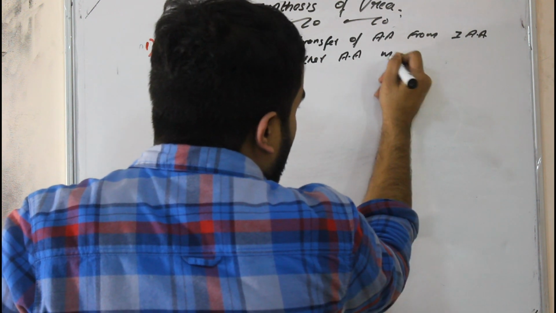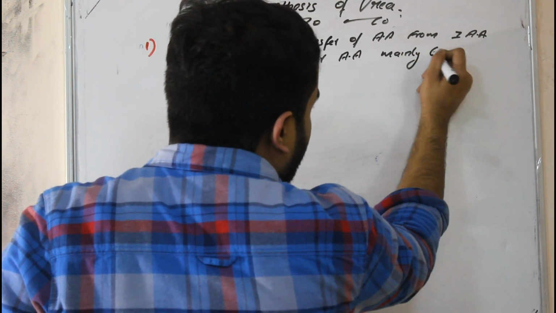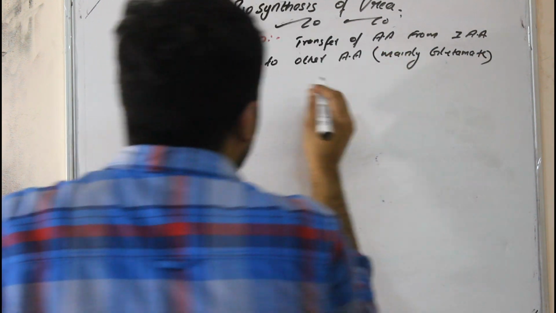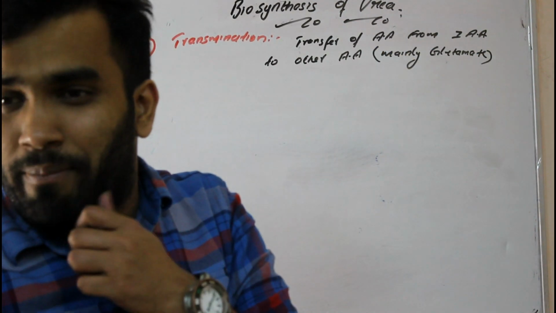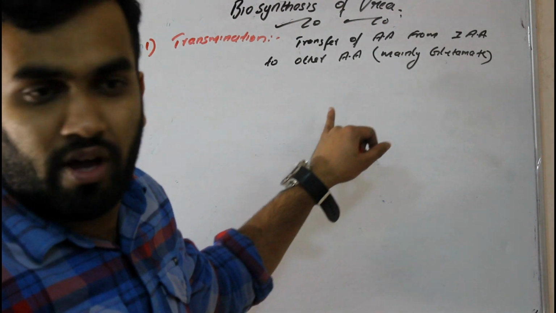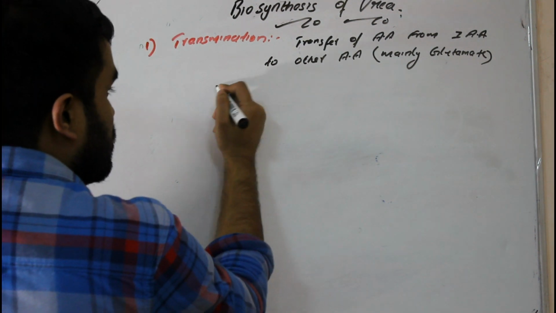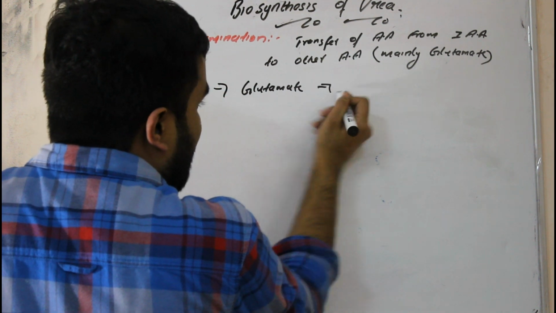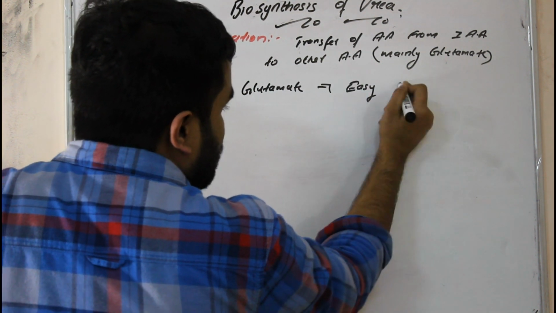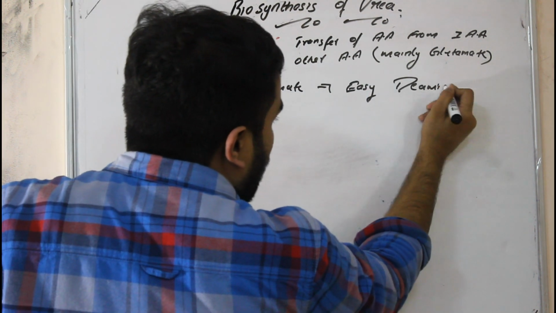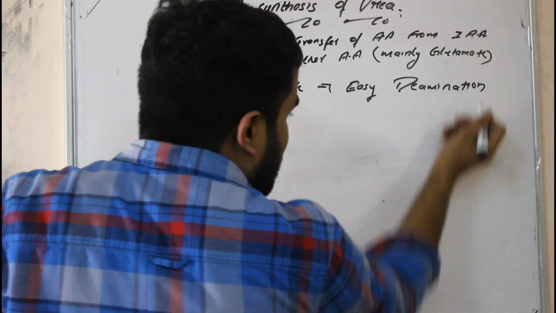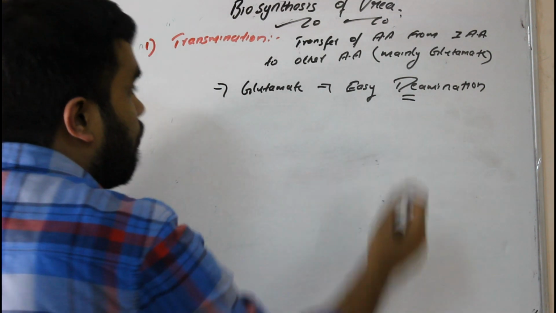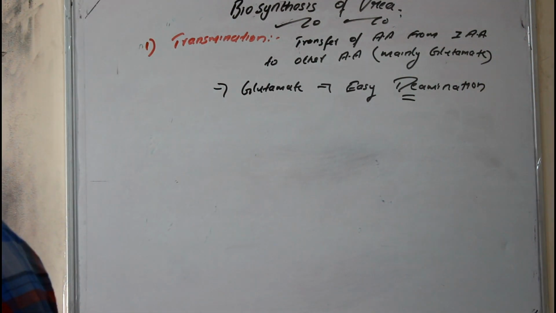Mainly our glutamate. Now you will ask me why glutamate is chosen here, why not another amino acid? Because glutamate is easy to deaminate. Deamination means just dumping the ammonia to the liver. Easy deamination is possible for our glutamate.